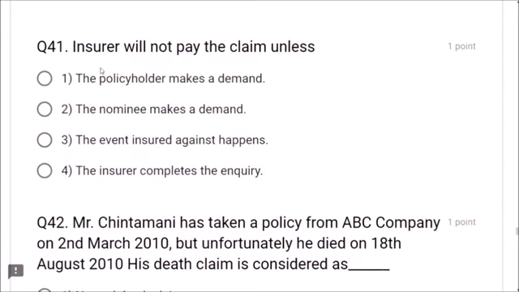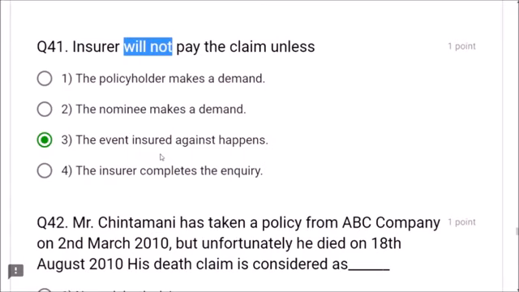Next, question number 41. Insurer will not pay the claim unless the event insured against happens. This is the correct option, friends. Until the event insured against happens, the insurer will not pay the claim. The policyholder makes a demand? No. The nominee makes a demand? No. The insurer completes the inquiry? No.